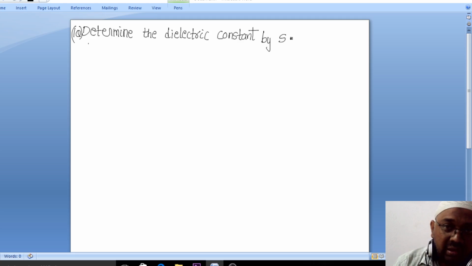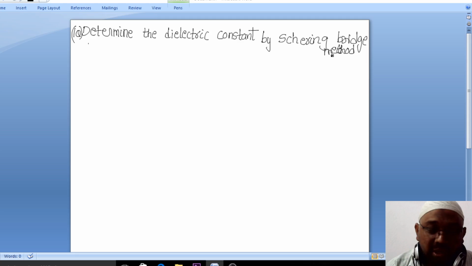In the syllabus you have the Schering bridge method. This is the particular method applied to calculate the dielectric constant, right. So what is this method all about?